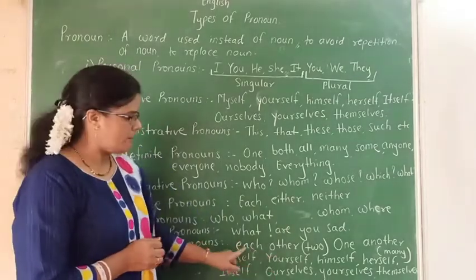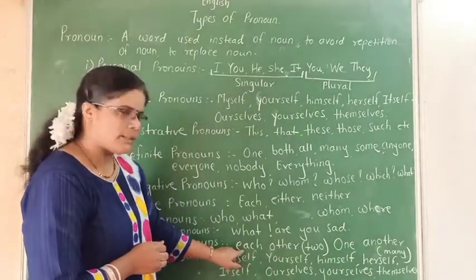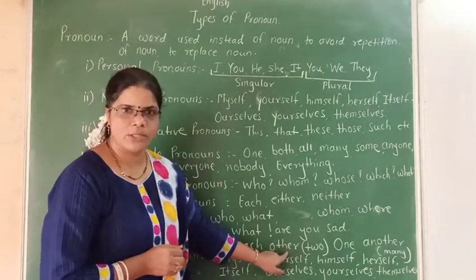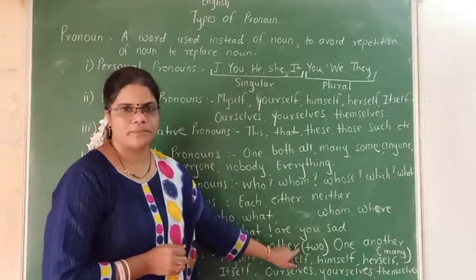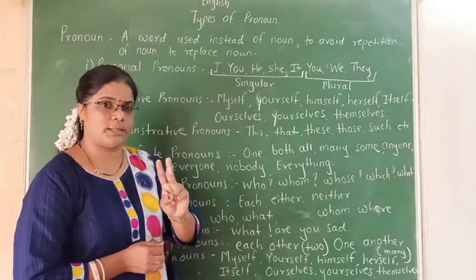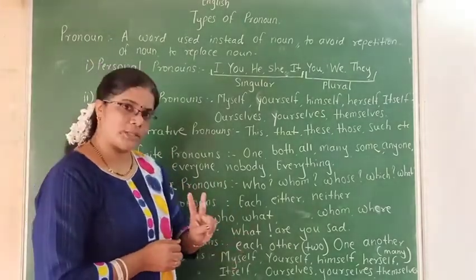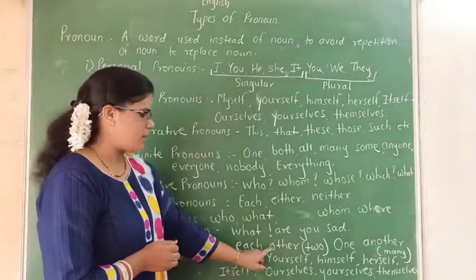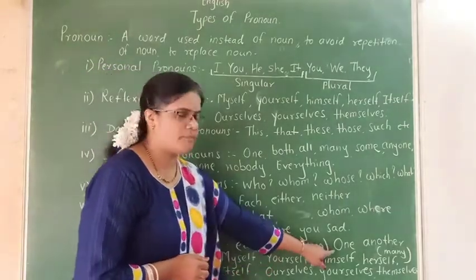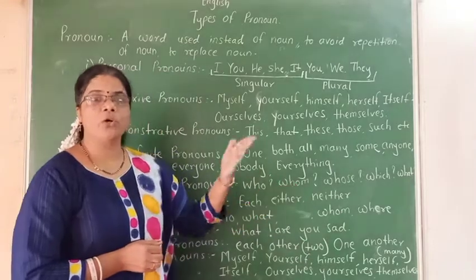For example, Satish and Ramesh talk with each other. Two persons are there. When we are going to say something about two persons, then we have to say each other.